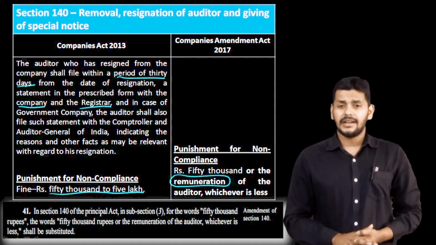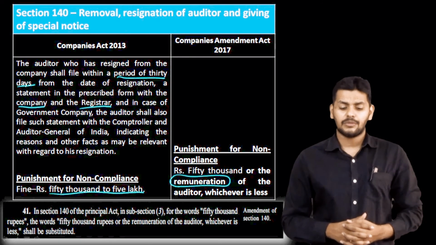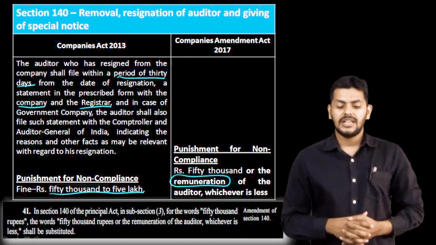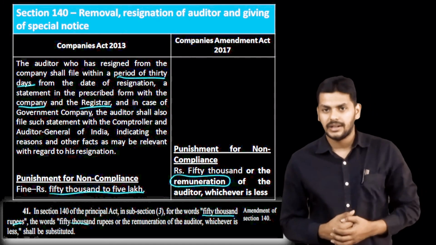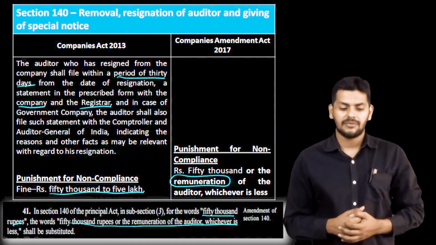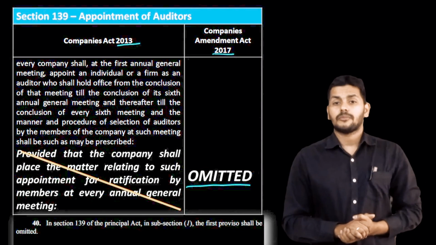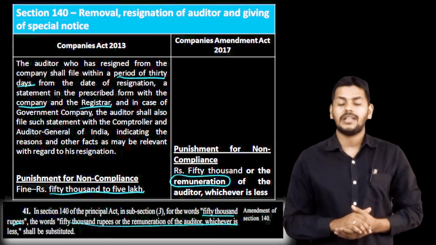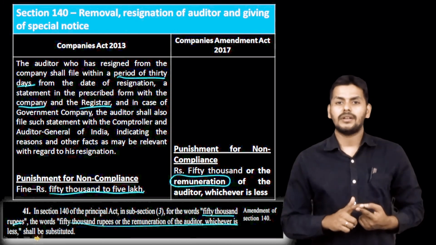You can look back again into the text of section 140. In section 140 of the Principal Act, in subsection 3, for the words 50,000, the words 50,000 or the remuneration of the auditor, whichever is lower, shall be substituted. That is the text that you can pick up from the amended Act. Remuneration is the new inclusion here. That is the change in section 140(3). So that is the change in 140 and 139.